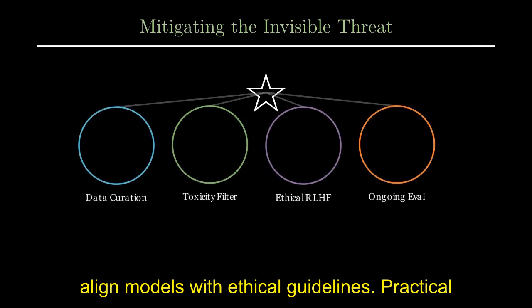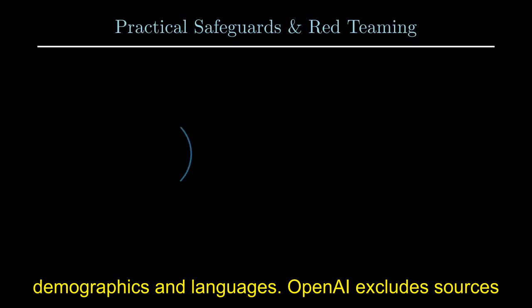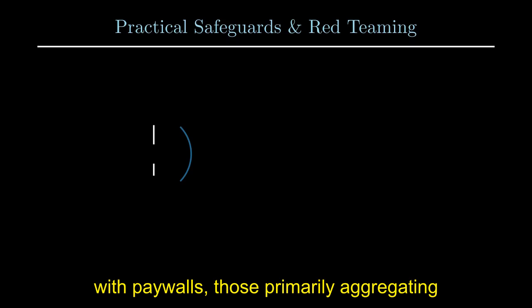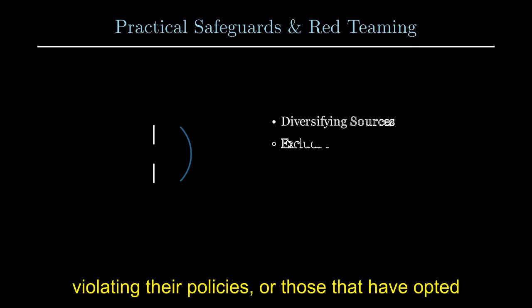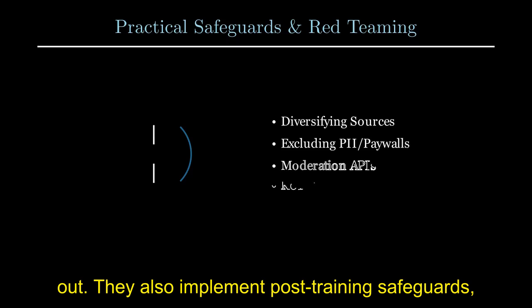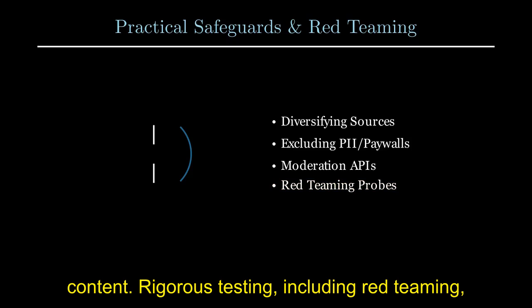Practical strategies include actively diversifying data sources, ensuring equitable representation across demographics and languages. OpenAI excludes sources with paywalls, those primarily aggregating personally identifiable information, content violating their policies, or those that have opted out. They also implement post-training safeguards, such as moderation APIs to detect and block harmful content. Rigorous testing, including red teaming, probes for